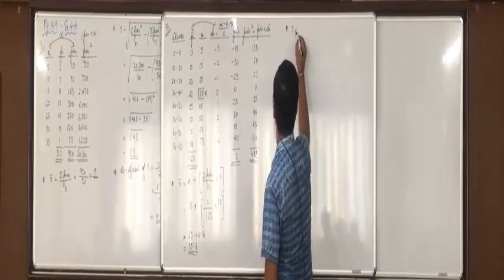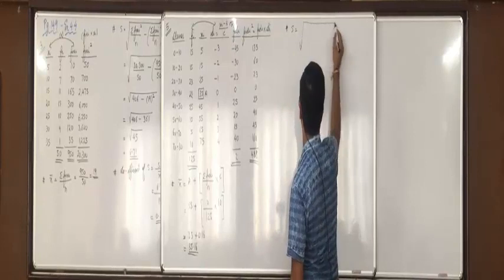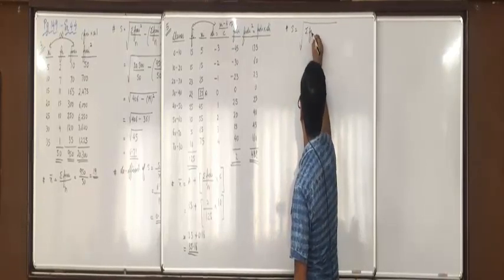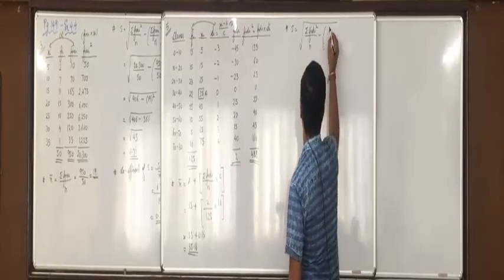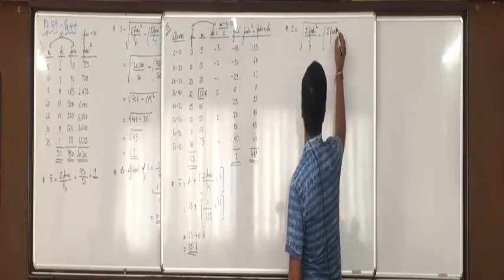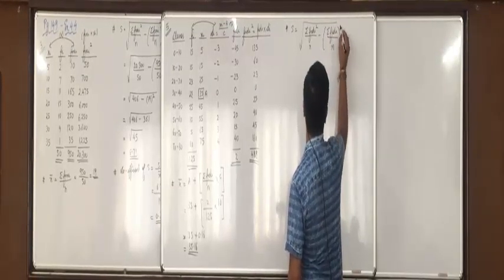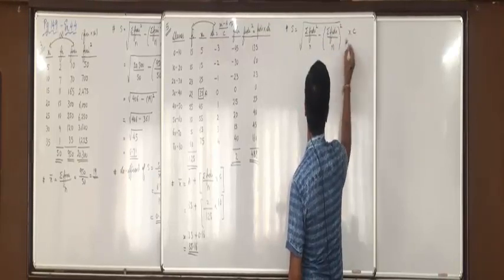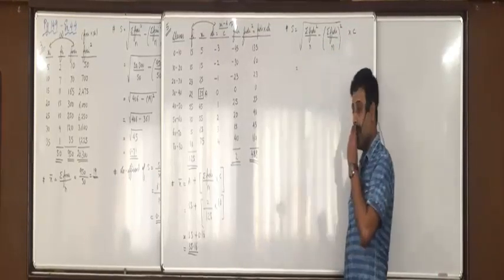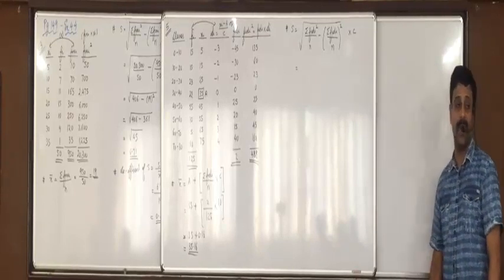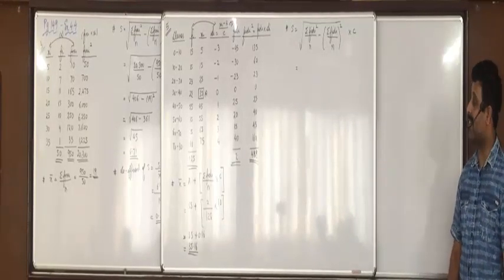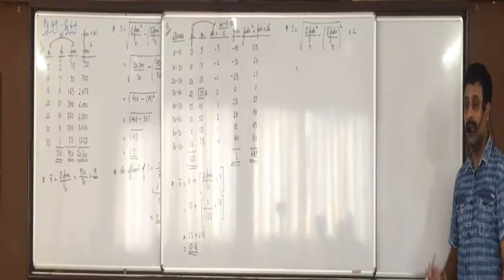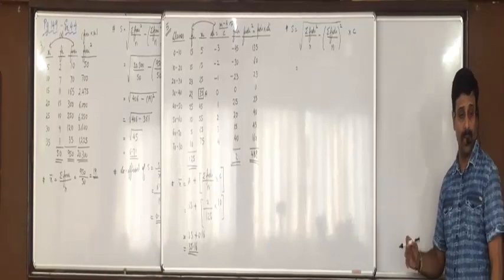Now standard deviation, shortcut method for continuous. So square root of sigma FiDi square upon n minus sigma FiDi upon n whole square, and outside the square root, into c.